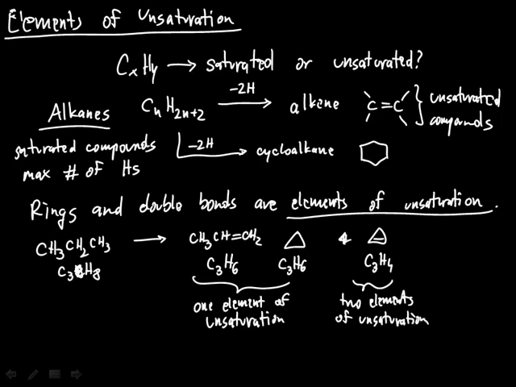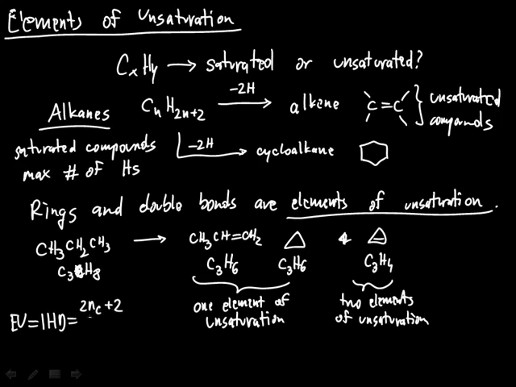Okay? So to calculate these elements of unsaturation, an element of unsaturation is basically equivalent to index of hydrogen deficiency. This is just a synonym for the same thing. We will take the following formula: 2 times the number of carbon atoms plus 2.